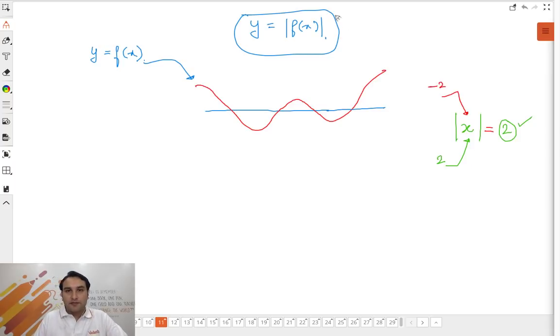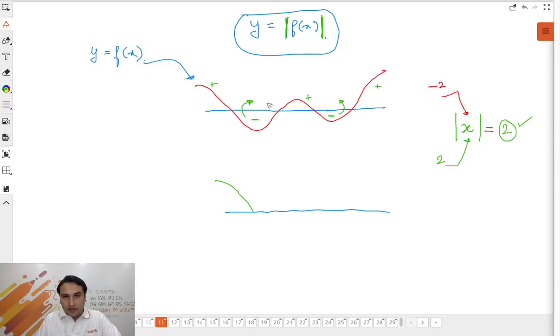With this same logic, if I have to plot the graph of mod of f(x), what will happen? Wherever you see negativity in the function, where the graph is below the x-axis, what will Baba or the modulus do? This Baba will make that positive. It implies that the graph of mod of f(x) will actually look like what? The positive portion will remain as it is, no problem.